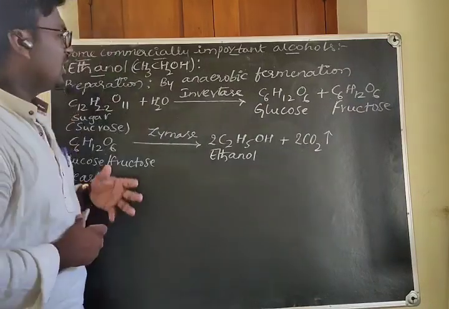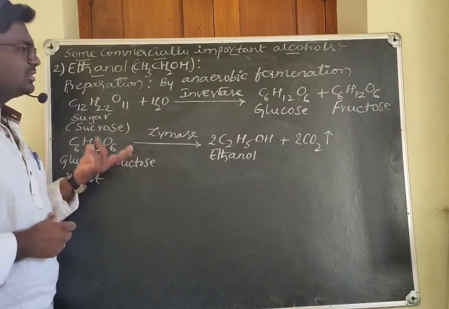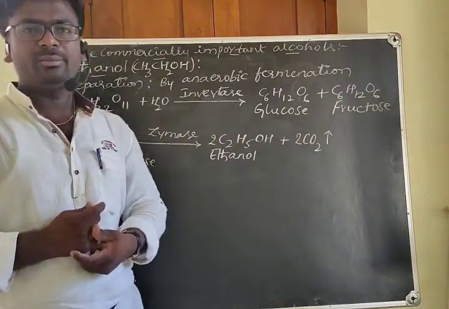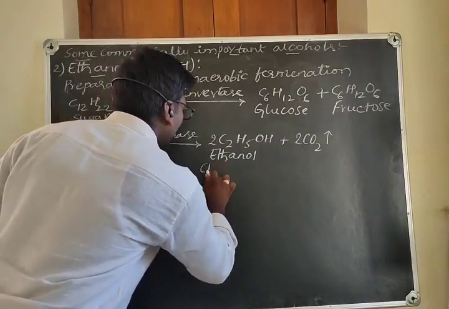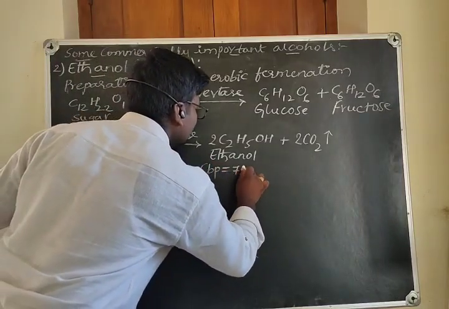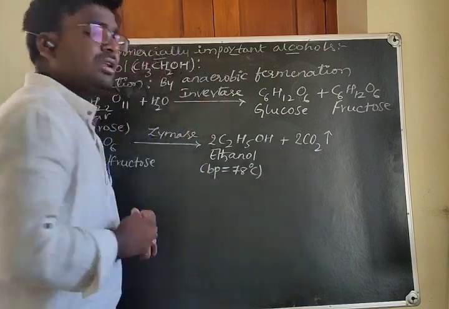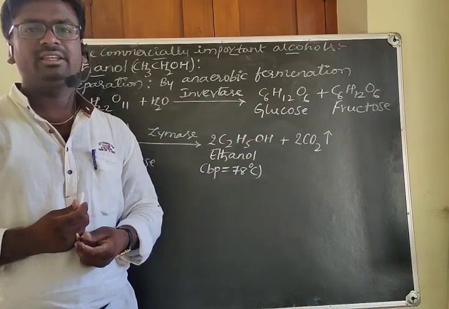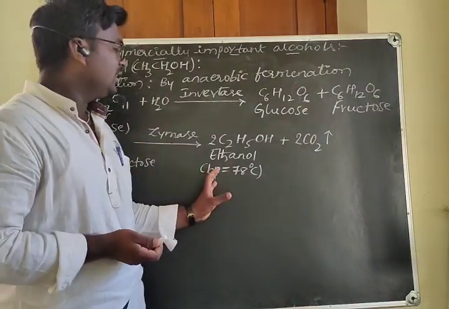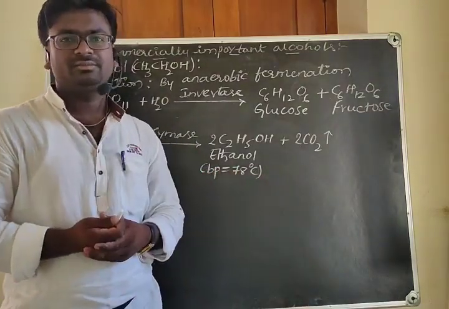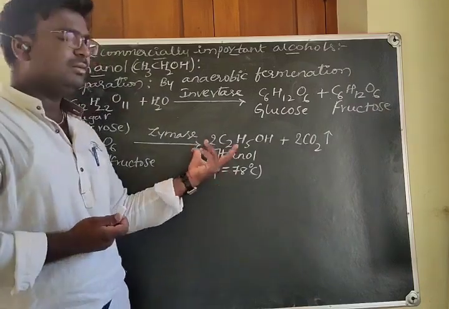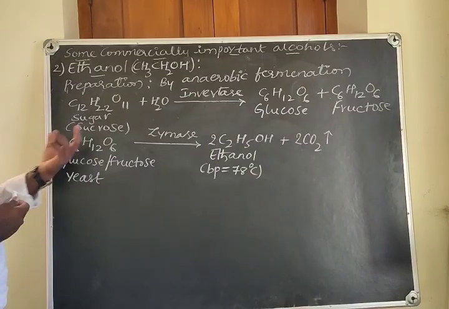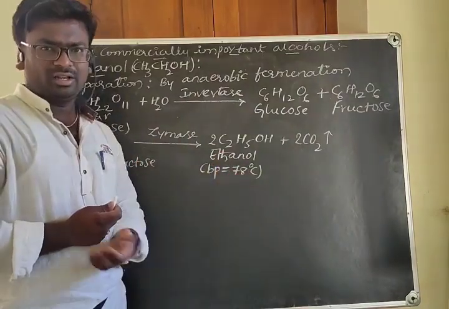Okay, let us talk about the physical properties of this ethanol. Ethanol is a liquid at room temperature and its boiling point is 78 degrees Celsius. Okay, it is a colorless liquid whose boiling point is 78 degrees Celsius, and it is used in beverages, that is drinking purposes. Okay, yes, it has a significant odor also.